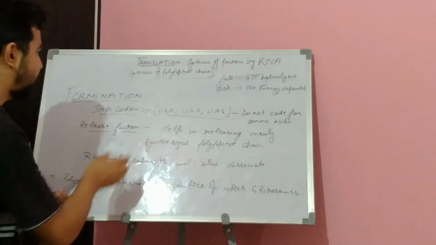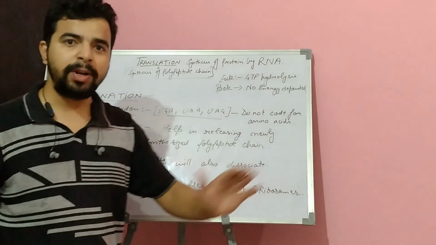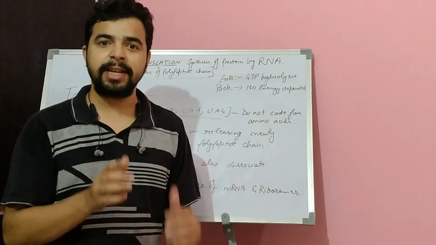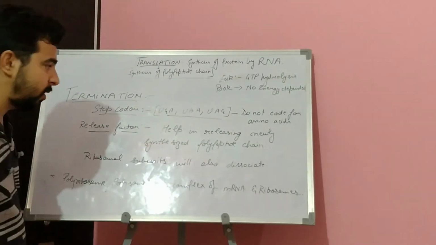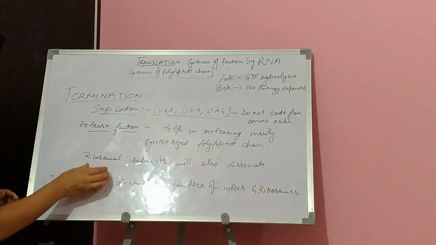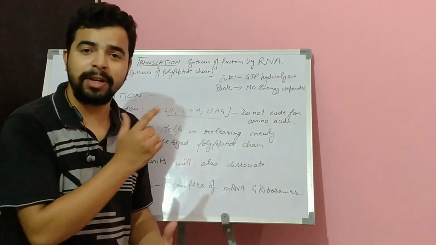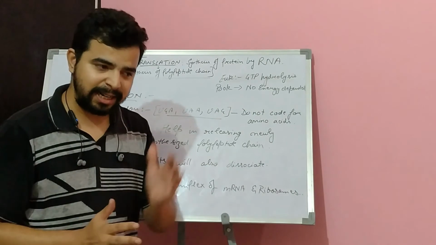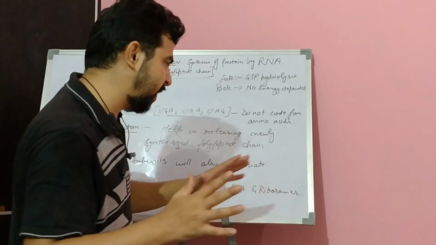When the stop codon is reached, the newly synthesized polypeptide chain is ready. Now it will be released with the help of the release factor, and the ribosomal subunits, the large subunit and small subunit that we had seen, also get dissociated.